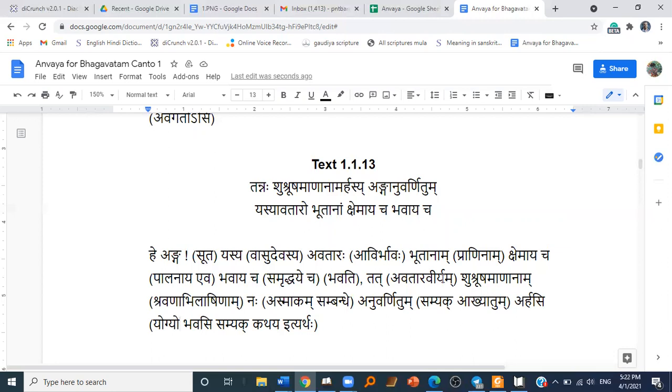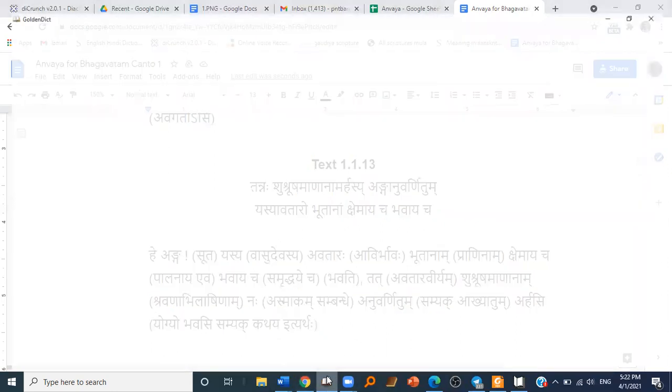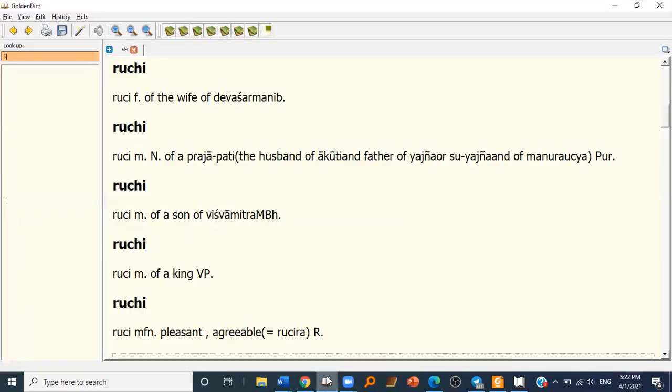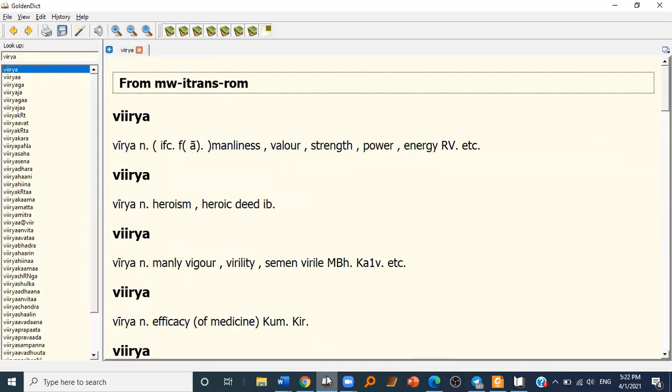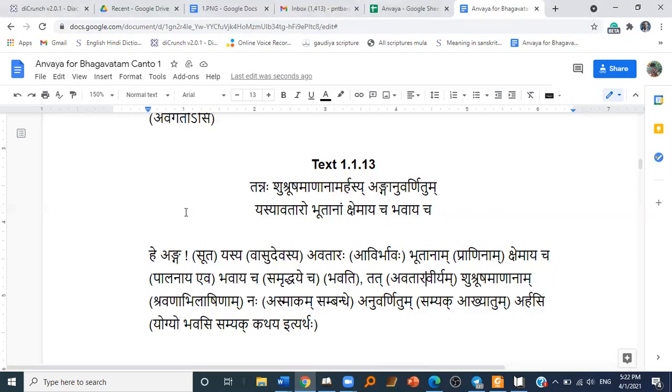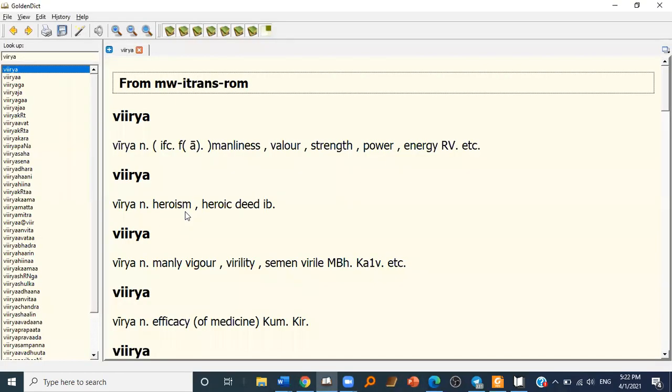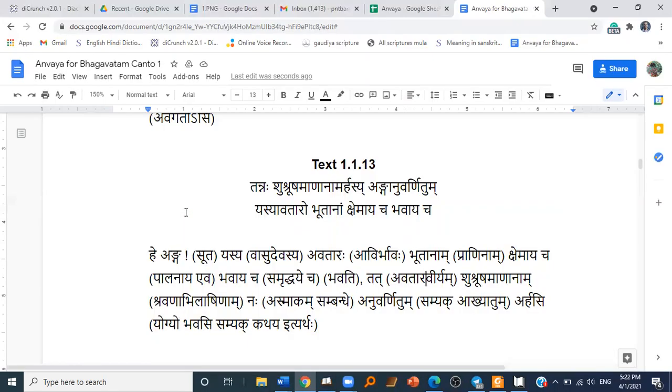How would you translate avatar viryam? Prowess? Yeah, the prowess. The valor, the strength, the heroic activities, I'll say, the activities which are full of valor.